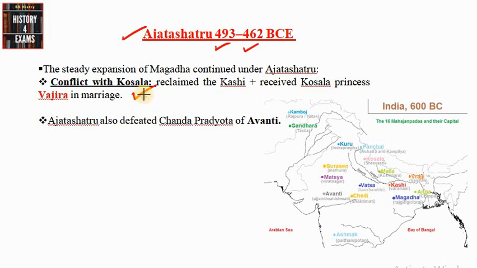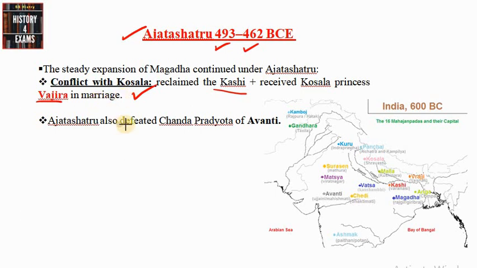We have already mentioned that during the time of Bimbisara, there was a cordial relationship or matrimonial alliance between Bimbisara of Magadha state and King Prasenajit of Kosala state. But after the death of Bimbisara, there was some kind of conflict between Ajatasatru and King Prasenajit. And after a battle, Ajatasatru reclaimed Kashi from the Kosala state, and he also received the Kosala princess Vajira in marriage.